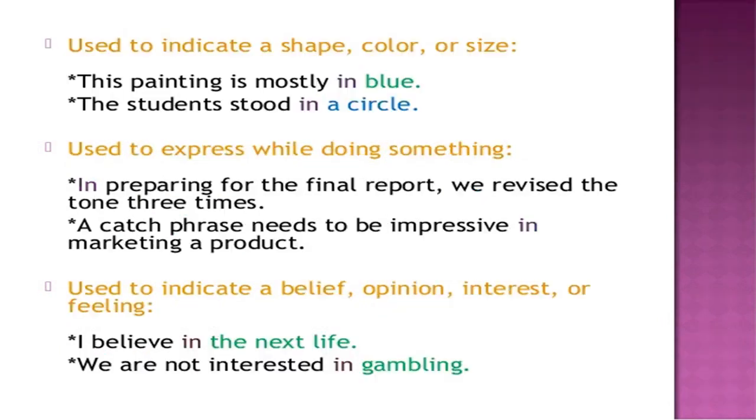Then it is used to indicate a shape, color or size. Example, this painting is mostly in blue, to indicate shape, color or size. The students stood in a circle. Next use, it is used to express while doing something. For example, in preparing for the final report, we revised the tone 3 times. So it is used to express when we are doing something, right?